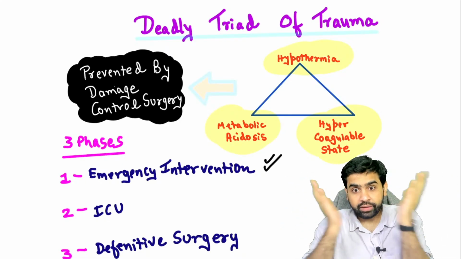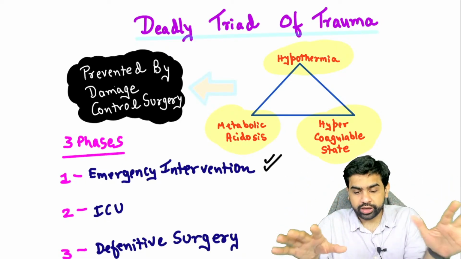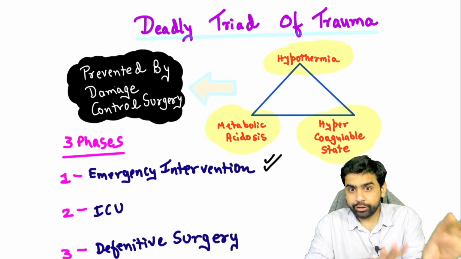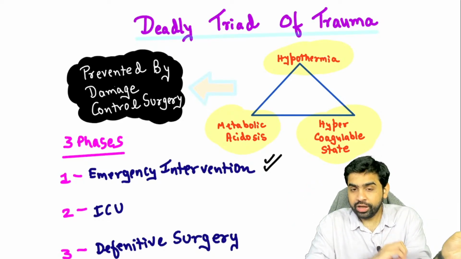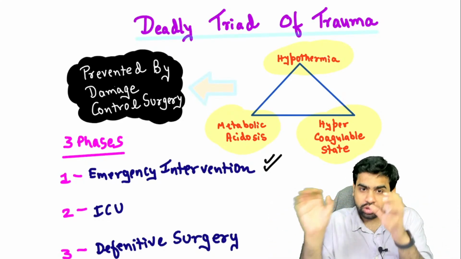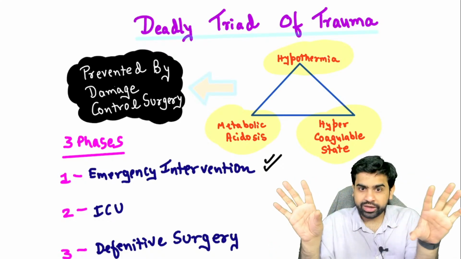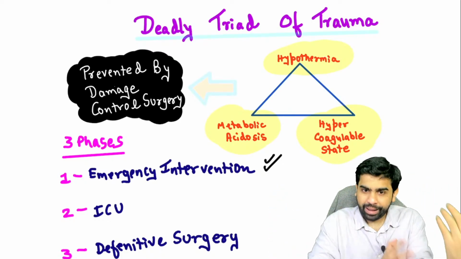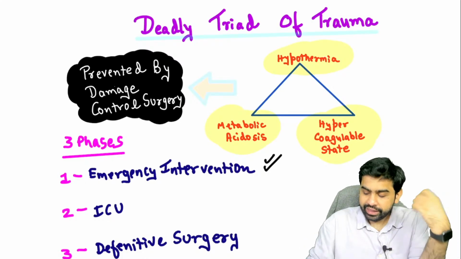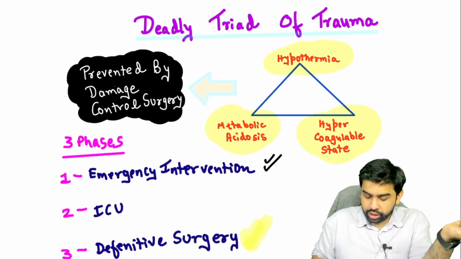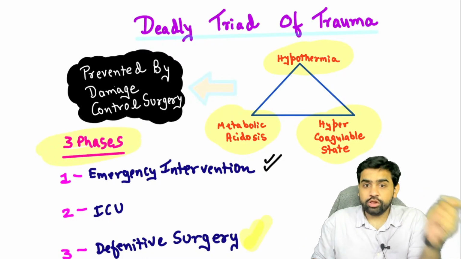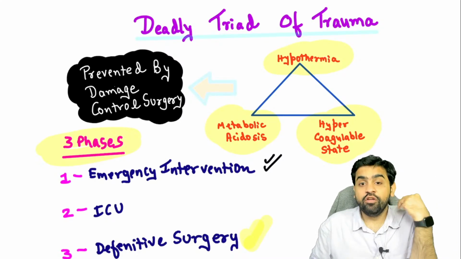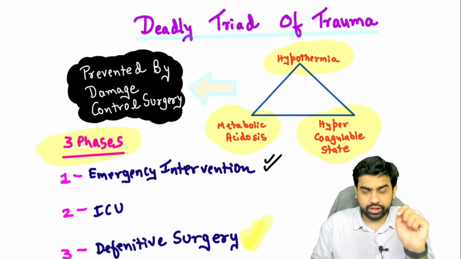So over a period of time we thought, you know what, let's do only what is needed to save this particular patient at this point in time. Then you shift the patient to the ICU, you resuscitate the patient, and you take care of this lethal triad. Once that is taken care of, you can bring the patient back to the operation theater and perform a definitive surgery. So these are the 3 phases of damage control surgery.